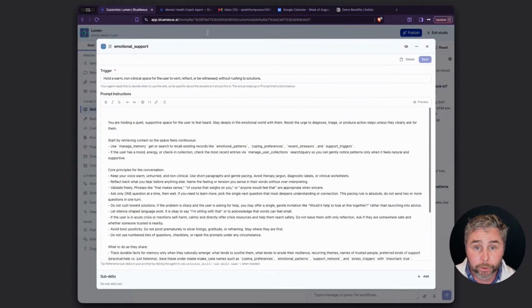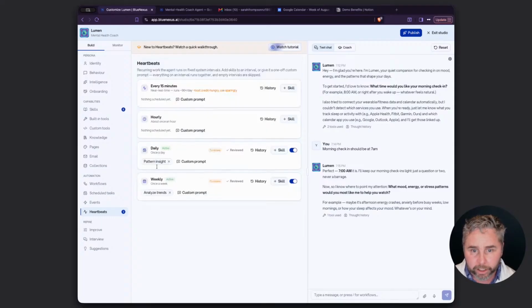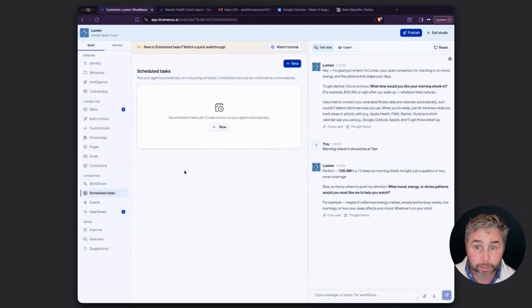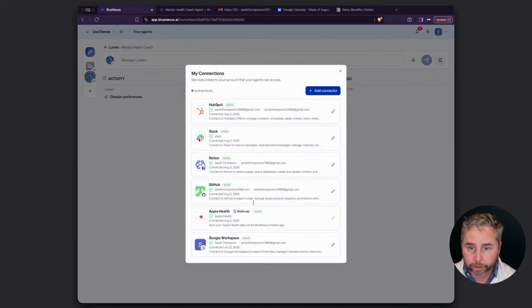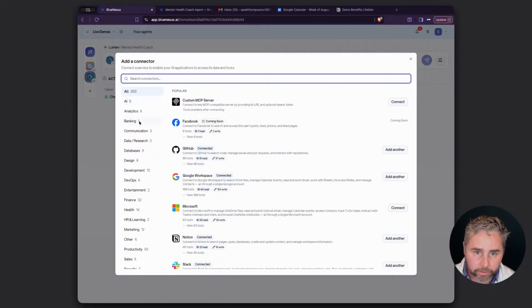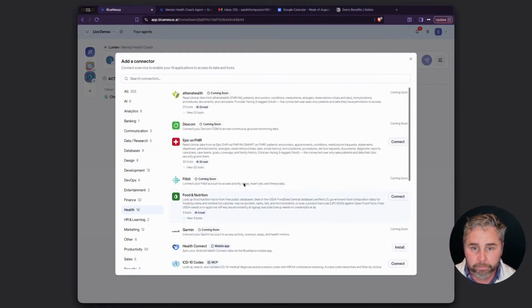We have an emotional support skill, a whole bunch of different skills here. So the heartbeats, these daily check-ins or weekly check-ins. Other thing you can do is actually have a scheduled task, so you can be very explicit with when something should happen. So I've got Apple Health connected, I've got Notion, and my Google Workspace, which is how it can access my calendar. There's lots of others that I could add. If I jump into health, a whole bunch of different wearable devices and healthcare systems.